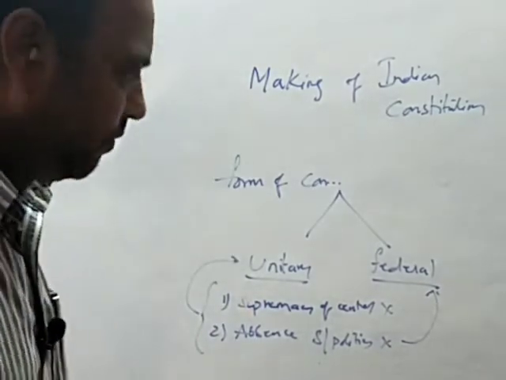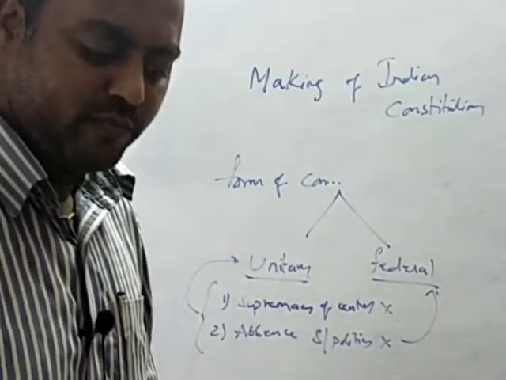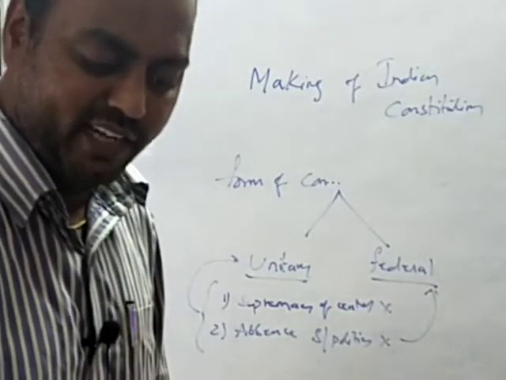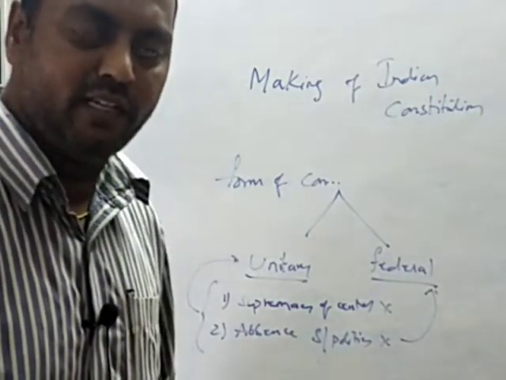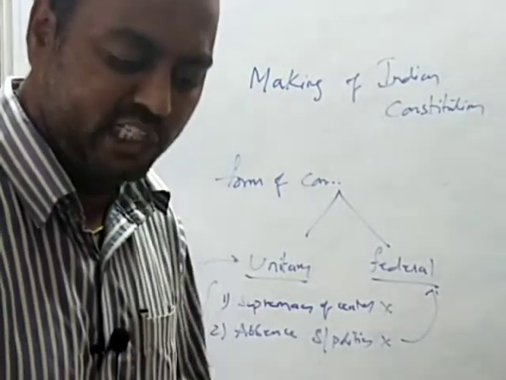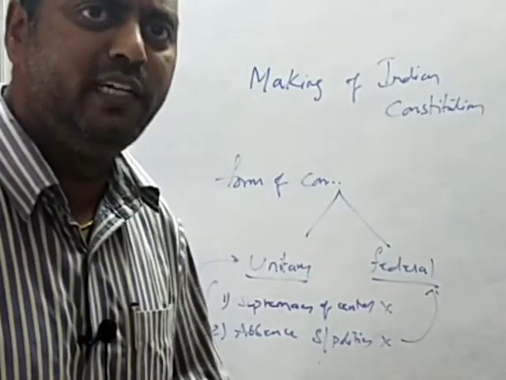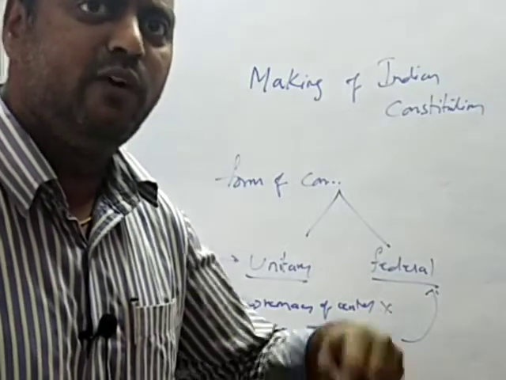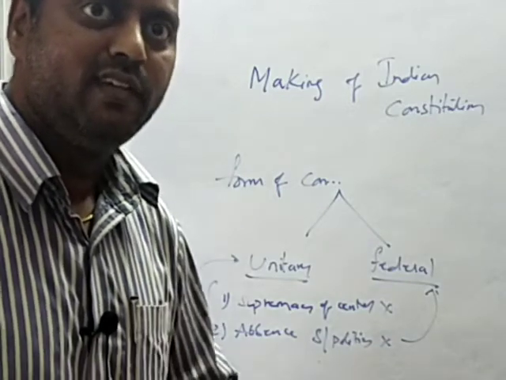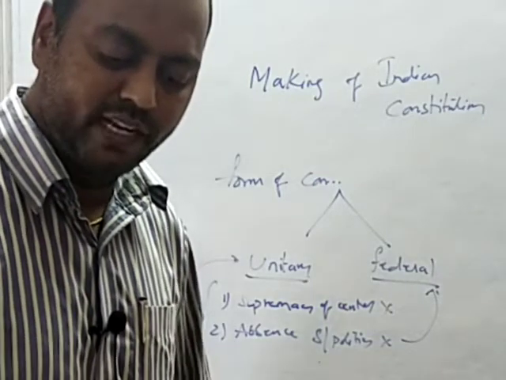Opposite to unitary is federal. In the federal constitution, there is the existence of a central polity along with state polities side by side, each being sovereign in the field assigned to it. In other words, federation means the establishment of a dual polity. Dual means two polities, that means two governments. In our country, we have the central government as well as the state government, two governments, dual polities. Such a constitution is called federal or a federation.